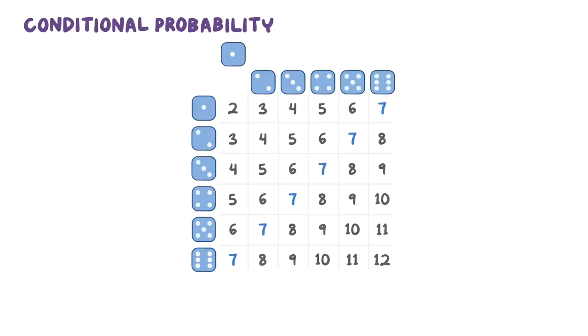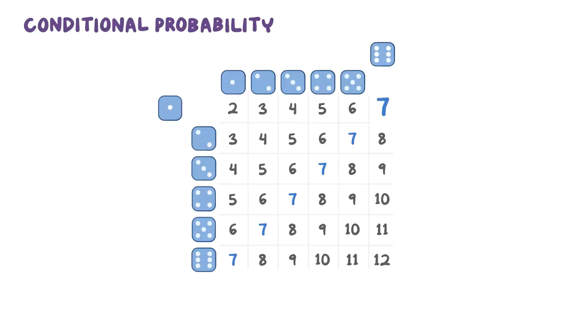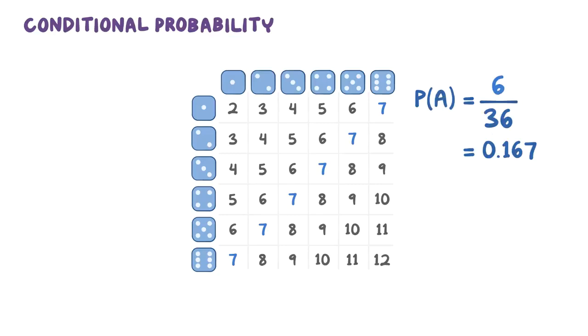You could get a 1 on the first die and a 6 on the second die, a 2 on the first die and a 5 on the second die, or a 3 on the first die and a 4 on the second die. On the other hand, you could get the opposite for each combination, so a 6 and a 1, a 5 and a 2, or a 4 and a 3. Since there are 6 possible combinations that add up to 7, and 36 total combinations possible, the probability of event A is 6 over 36, or 0.167.